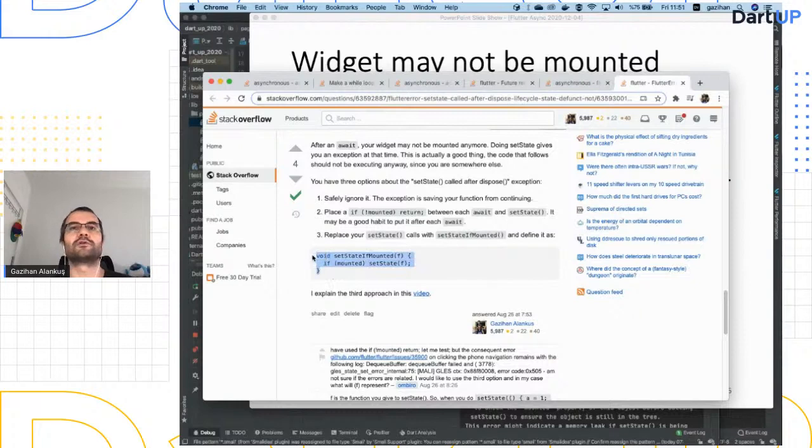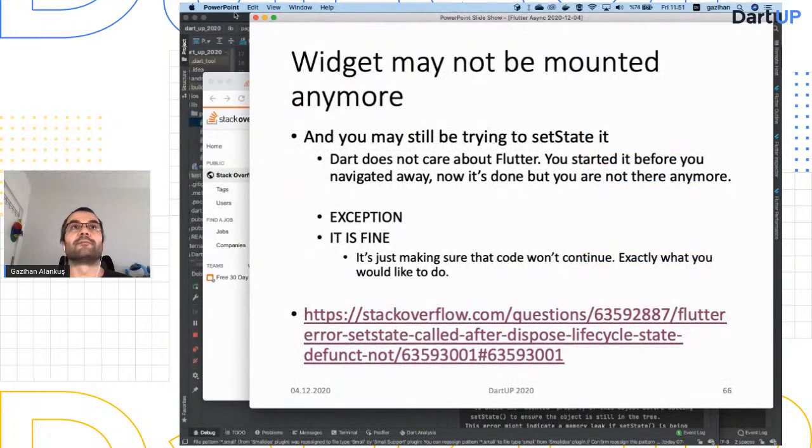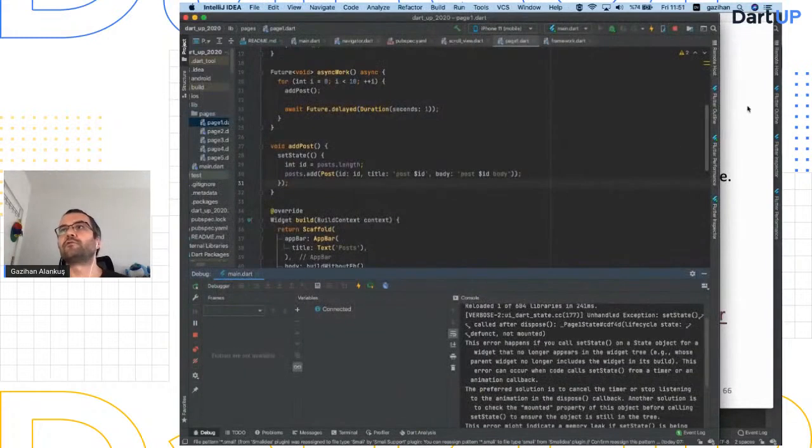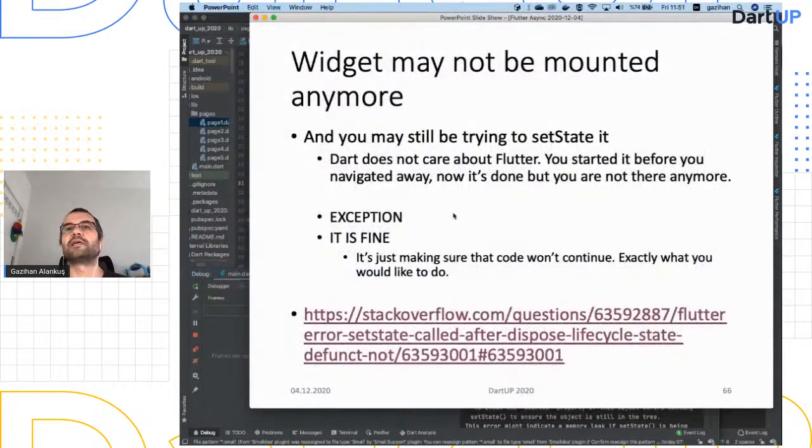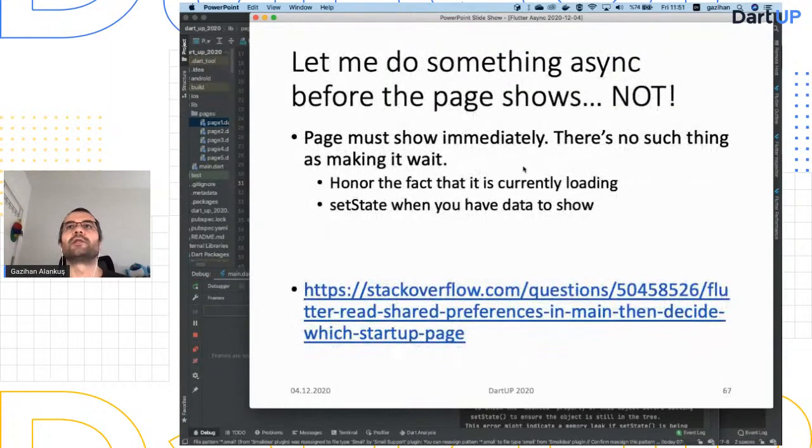And here, don't do the set state if it's not mounted. I explain it in another video, which I shared on my Twitter, you can find those. So this is fine, like I said. But if you want to be clear of any exceptions in your code, you can try to fight it, of course, but it's doing exactly what it's supposed to do. It's saying stop to that code, which is good.